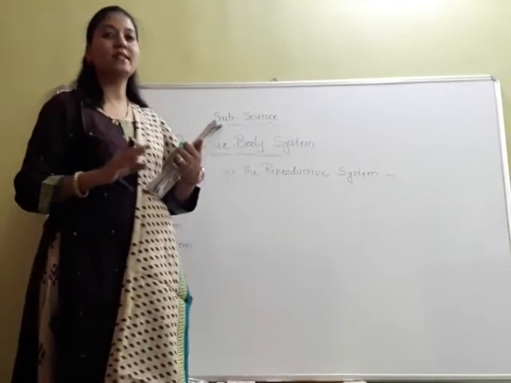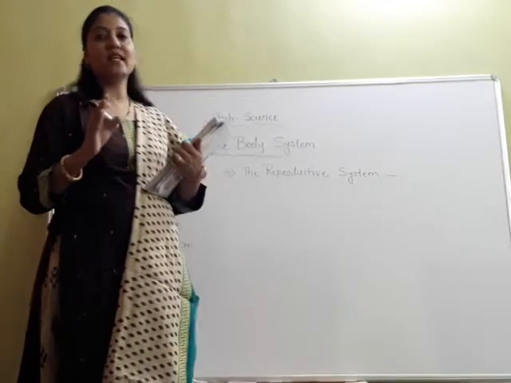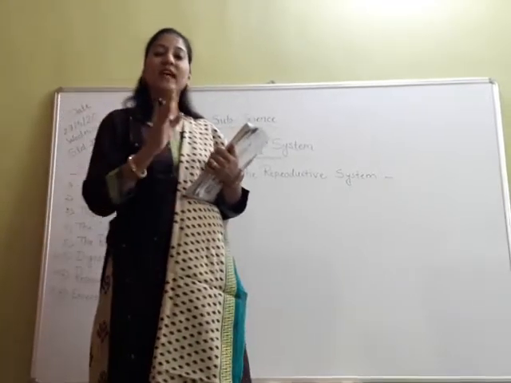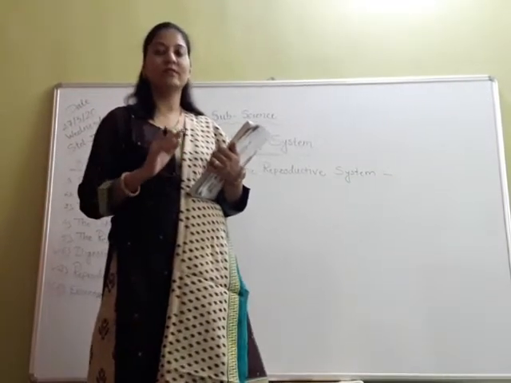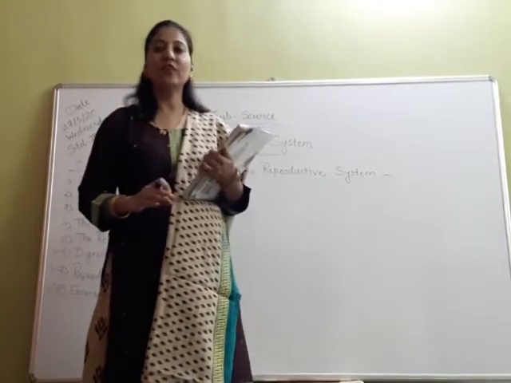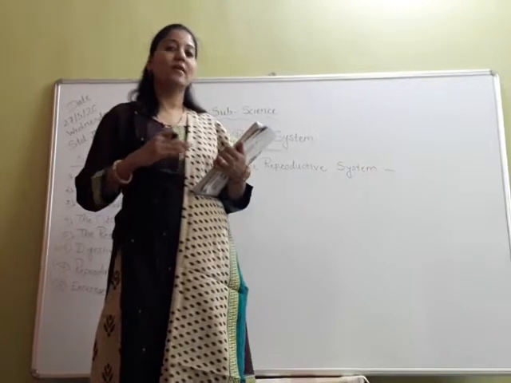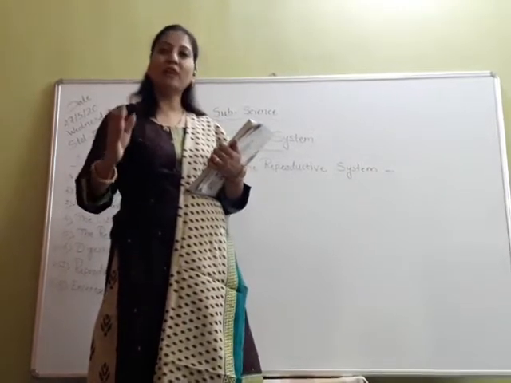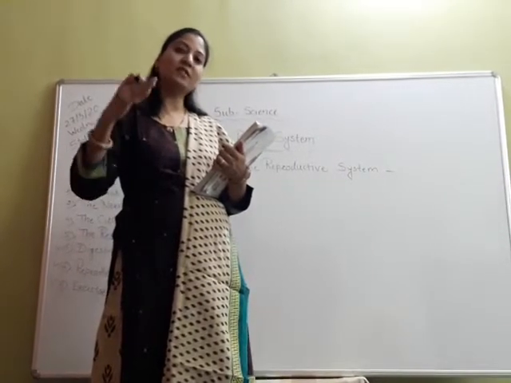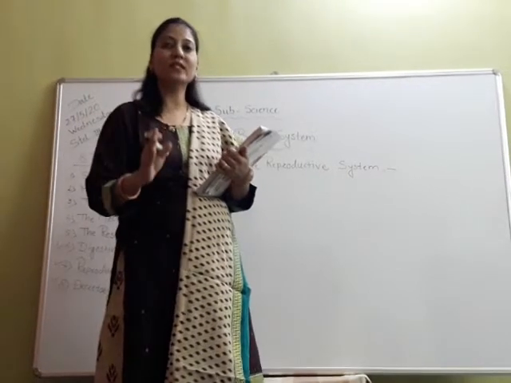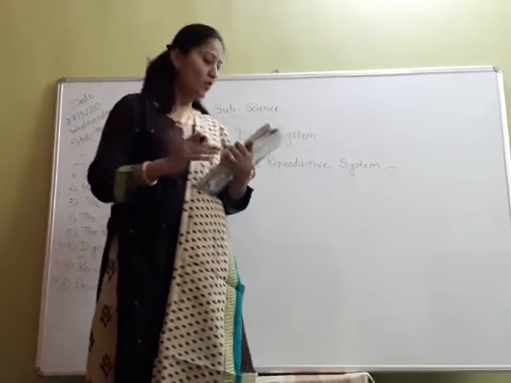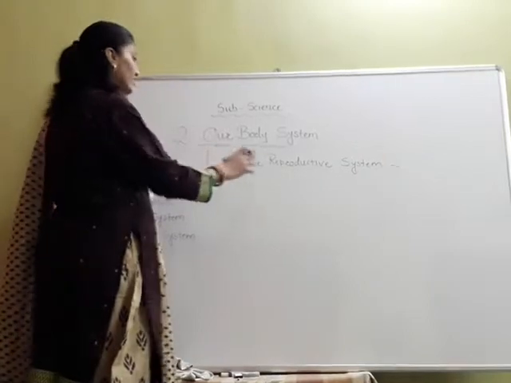For example, earlier I told you that the cat is having kittens, dog is having puppies, and we human beings are having babies. So like this way the life goes on from one person to another person by the process of reproduction. So this is called the reproductive system.